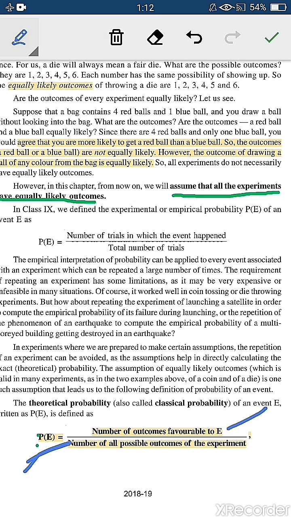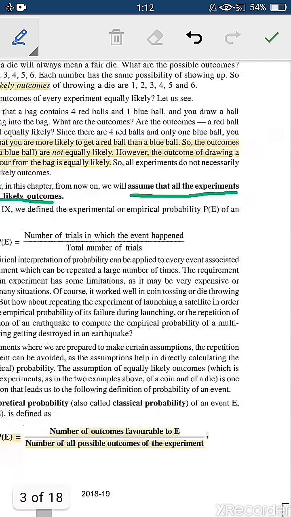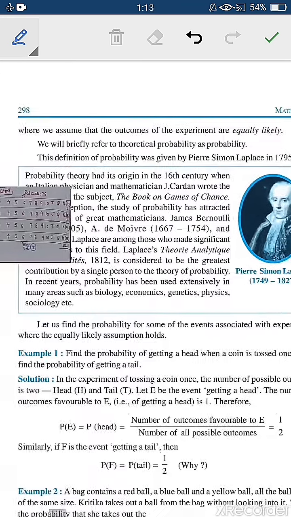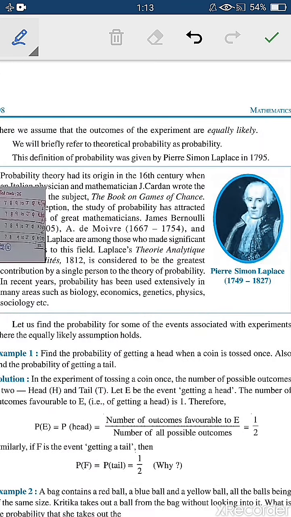Definition of probability of the event, that is favorable outcomes divided by total outcomes. I hope now it is clear to each and every one of you. Now moving with the question first. Let us take a question here.